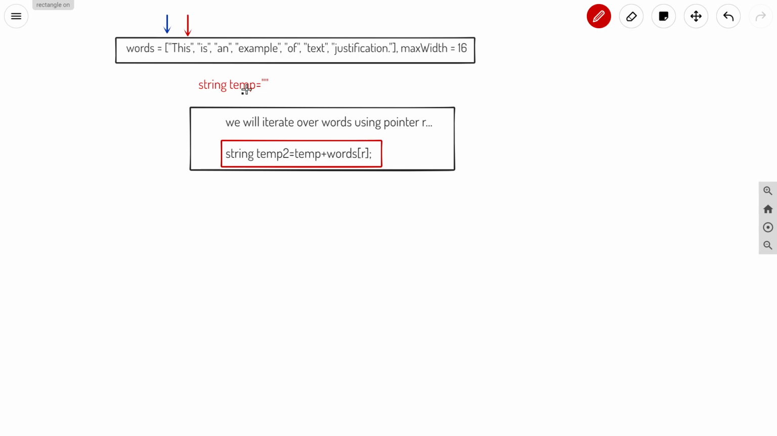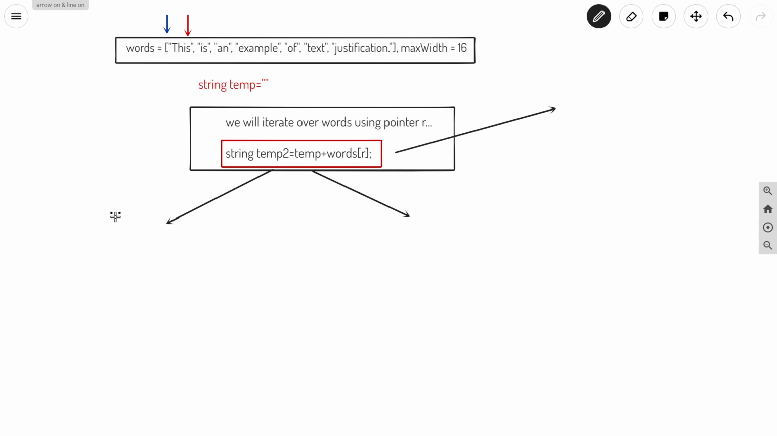And what we will do, we will have another string temp2, which is nothing but temp plus words of r. Basically this r is 0 initially, and we are having temp of r. So basically there are three possibilities, three cases we can have for this temp. We will discuss all those three cases separately.